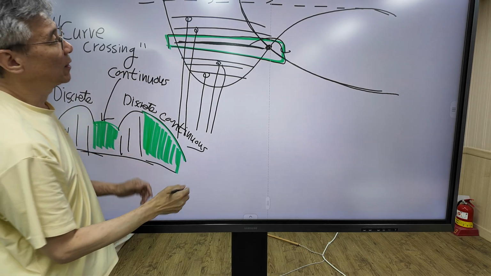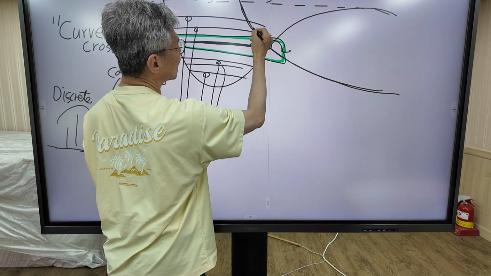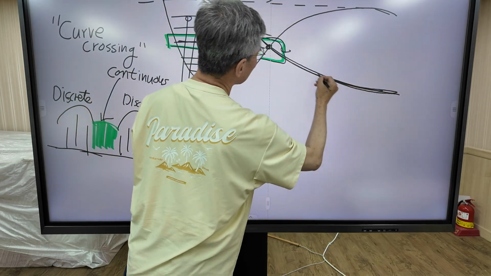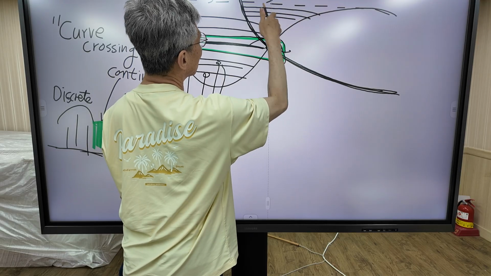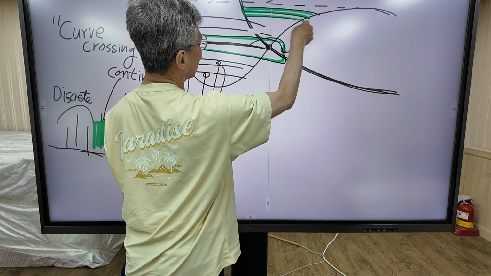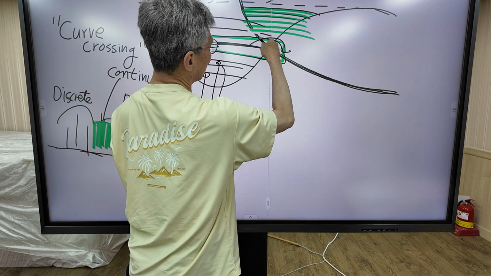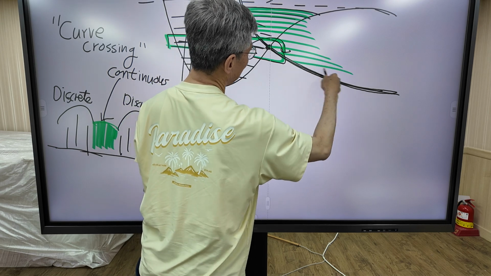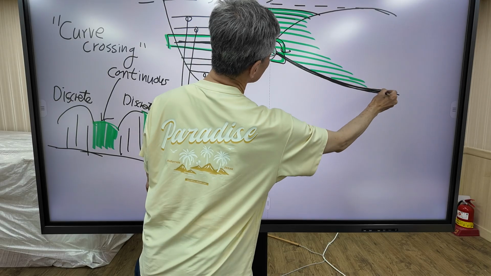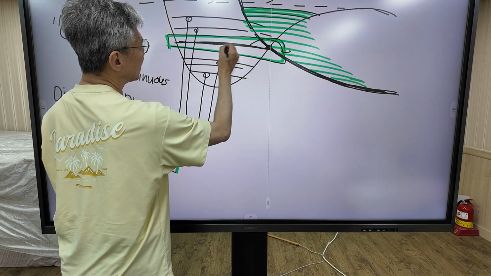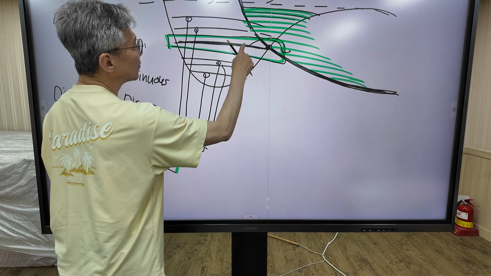Why? As I said before, this is the repulsive state. As I said before, the energy level is continuous for a repulsive state. The energy level is a continuum for the repulsive state, and at this point, the curve crossing occurs.